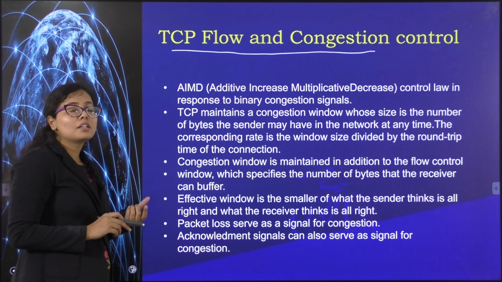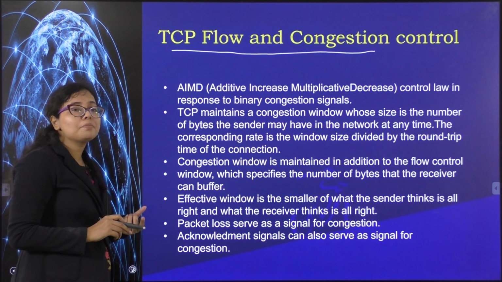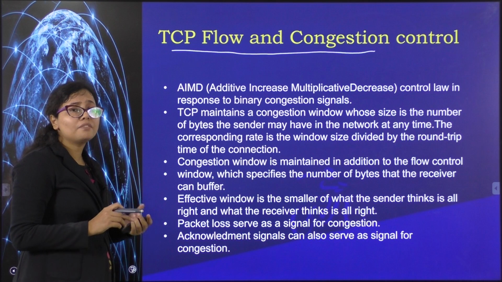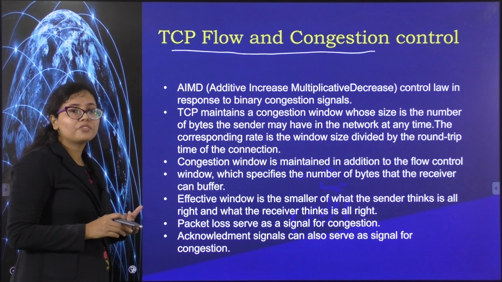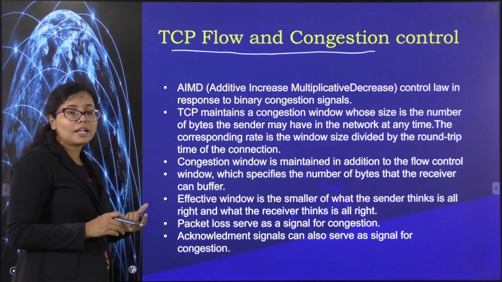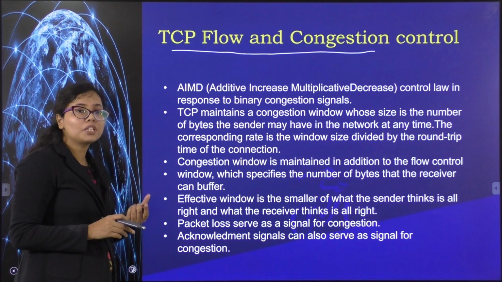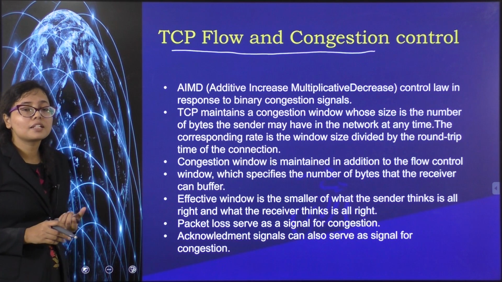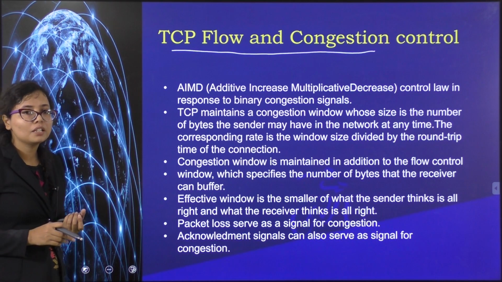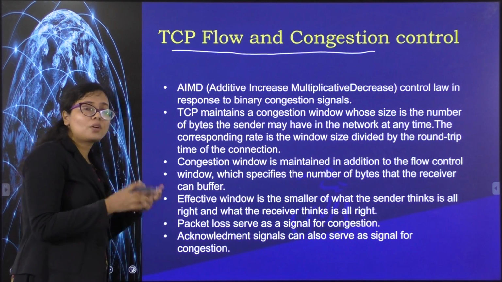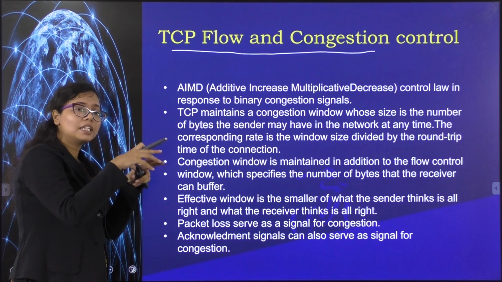The second issue is we also have to take into account the maximum flow of data in the network. Suppose the flow in the network is not that much. If you have a slow link, you cannot afford too much flow in the network. So according to the packets that should be present in the network at a particular time, we also have to set the window size. So you see here, the window size at the sender is influenced by 2 factors: the first is the receiver buffer size, and the second is the flow of the data in the network.